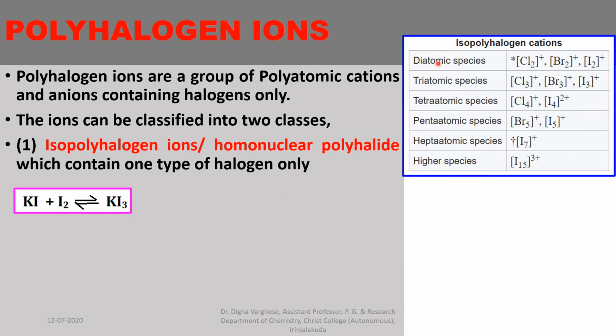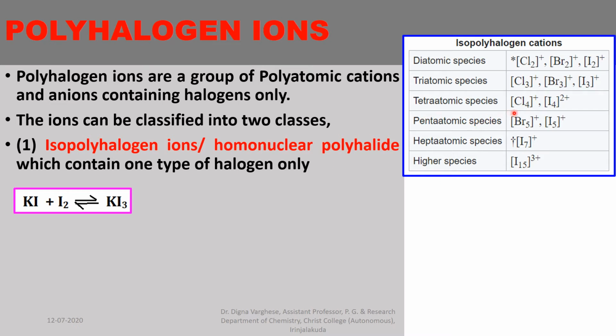And here are some examples of isopolyhalogen cations. Diatomic species like Cl2+, Br2+, I2+; triatomic species like Cl3+, Br3+, I3+, that is trichloride, tribromide, triiodide.